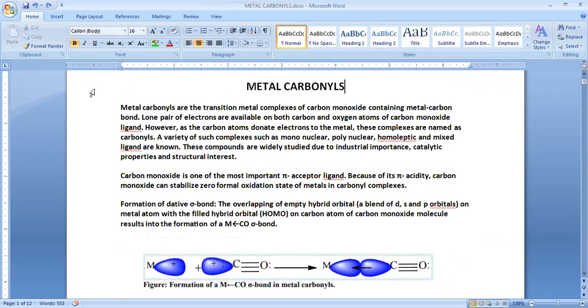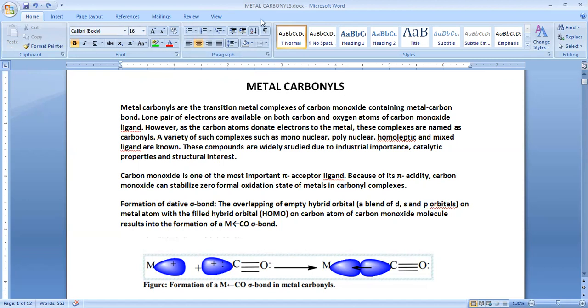Carbon monoxide, in the last lesson on coordination compounds, we also studied CO as a carbonyl. In nomenclature, we read the name of the CO group as carbonyl.